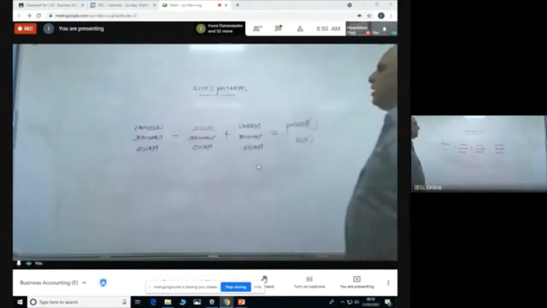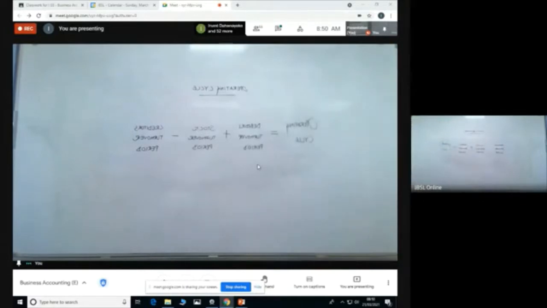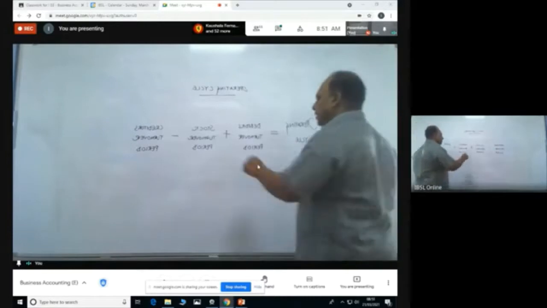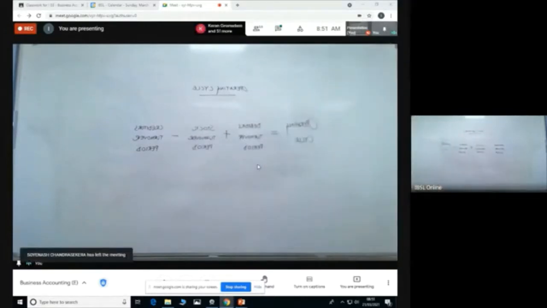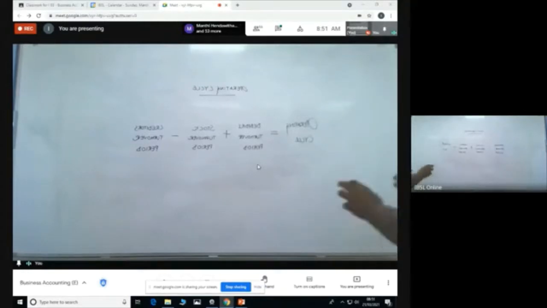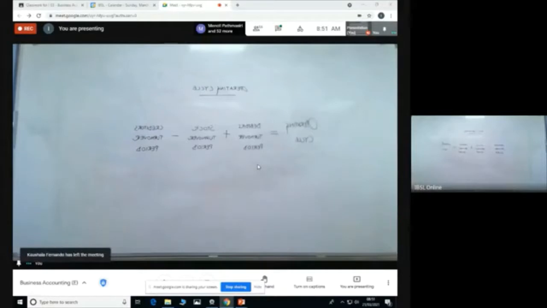Now let's try to understand this formula. First I'll take the stock turnover period. Stock turnover period is where you have some goods or you have manufactured some goods. Now you bring it to your showroom, right? And it is in the showroom.